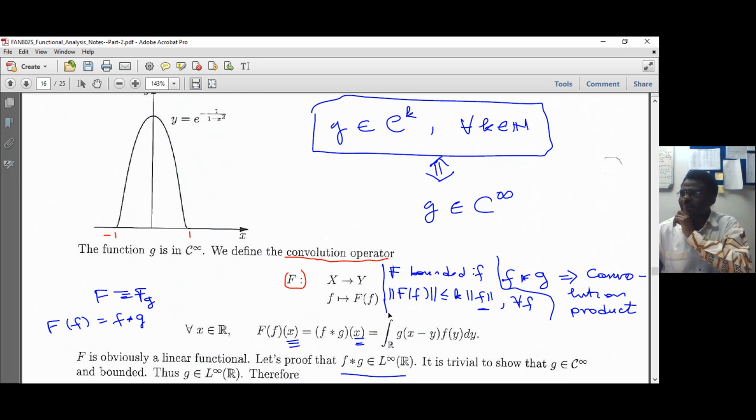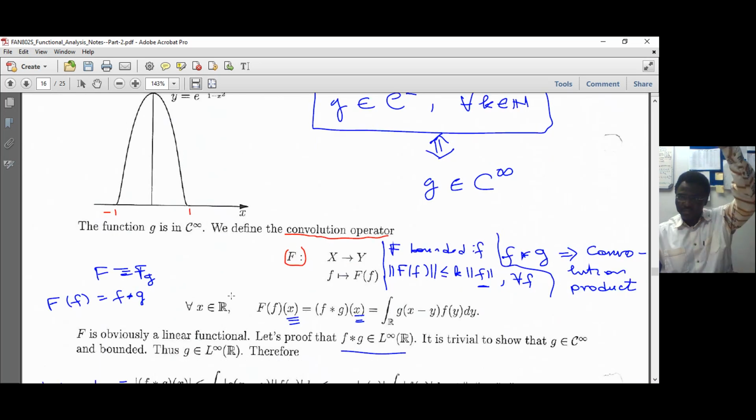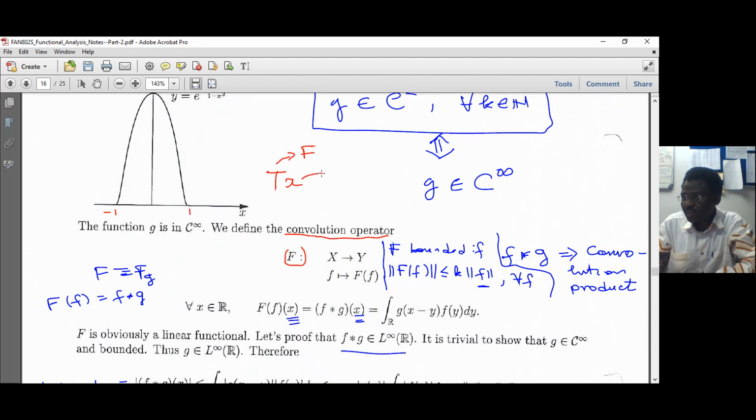So I was saying that in our case, in the definition, we use capital T, so our capital T becomes capital F. And then our x, because we apply capital T to x, will become f, because we apply it to f.